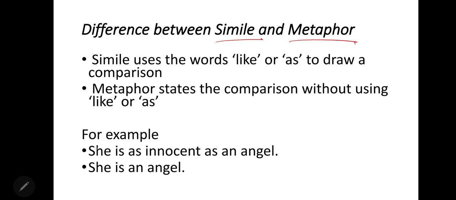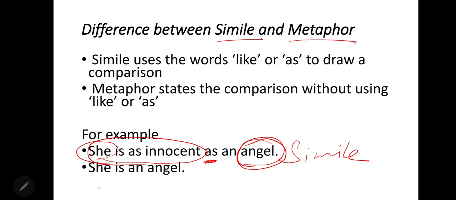Here you can see the example of both. She is as innocent as an angel. Here, a girl, an angel. You can see the comparison of innocence of a girl with angel and the word as. That means this is simile. She is an angel. Here is a comparison between girl and angel without using word as or like. That means this is example of metaphor.